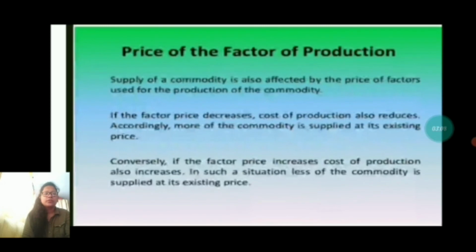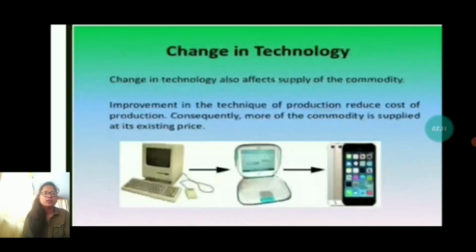Next one is price of the factors of production. Supply of a commodity is also affected by the price of factors used for the production of the commodity. If the factor prices decrease, the cost of production also reduces, and accordingly more of the commodity is supplied at its existing price. And if the price increases, cost of production also increases. In such a situation, less of the commodity is supplied at the existing price.